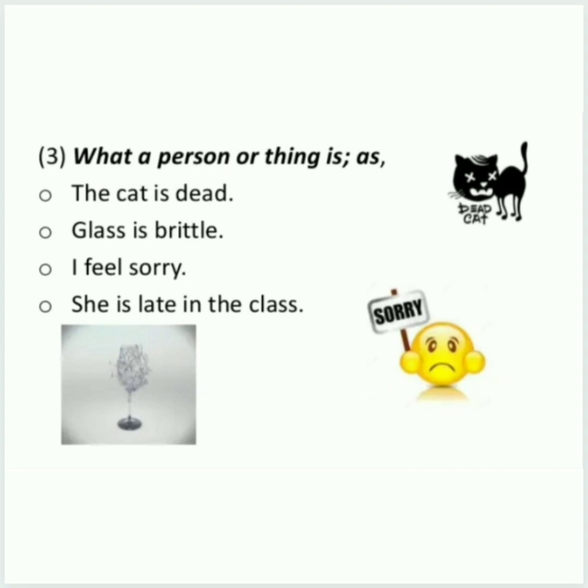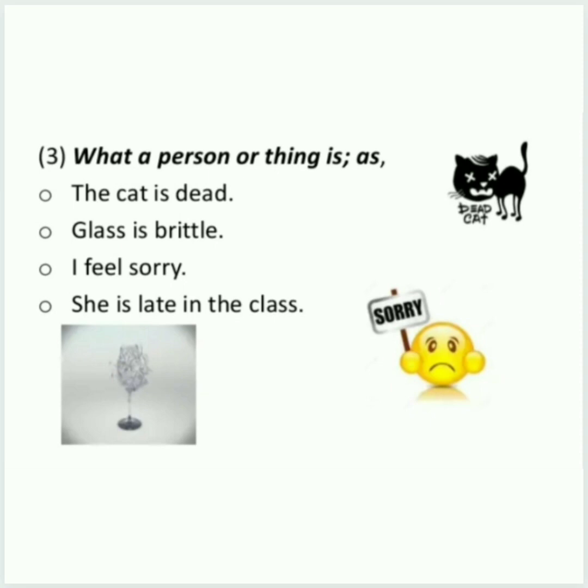Third, what a person or a thing is. So when we say something about a person or a thing, that time also we use some kind of verbs. Let's see in these sentences. The cat is dead.